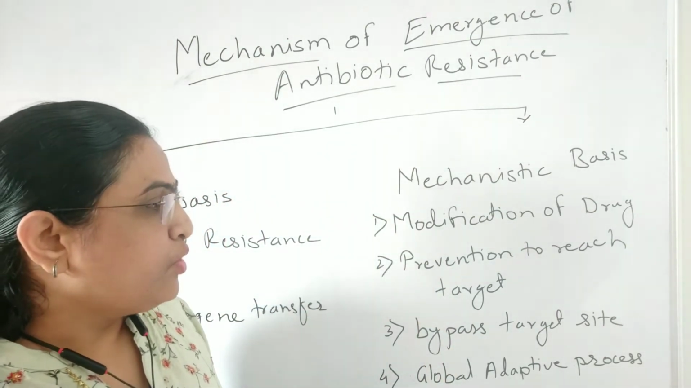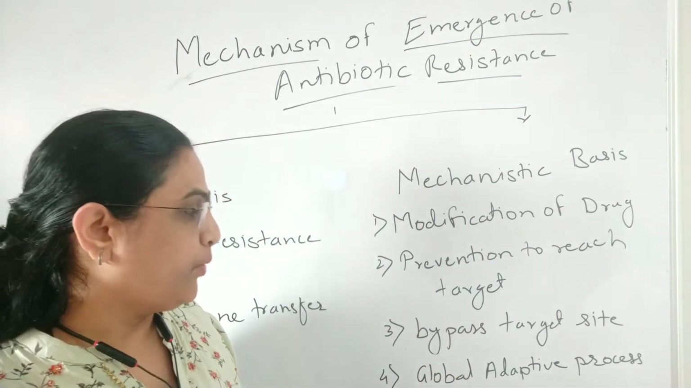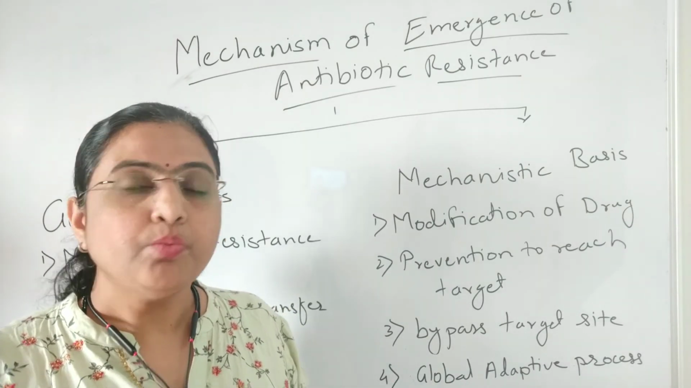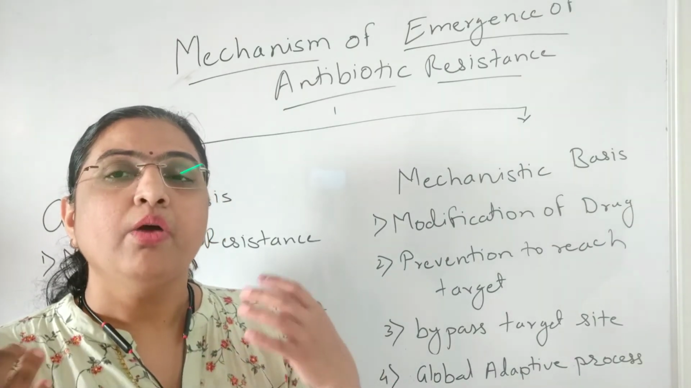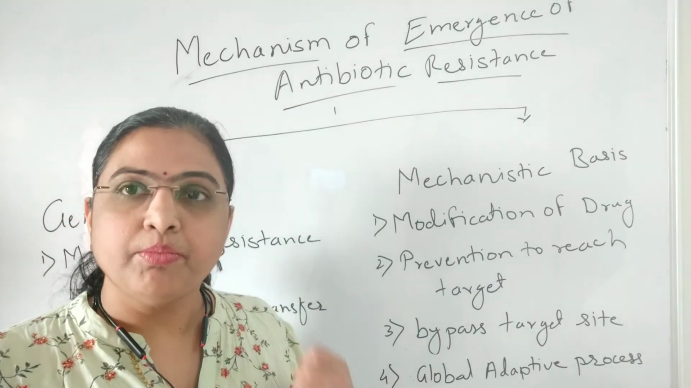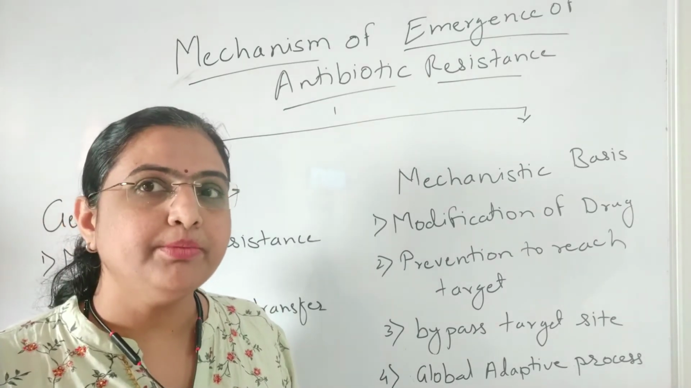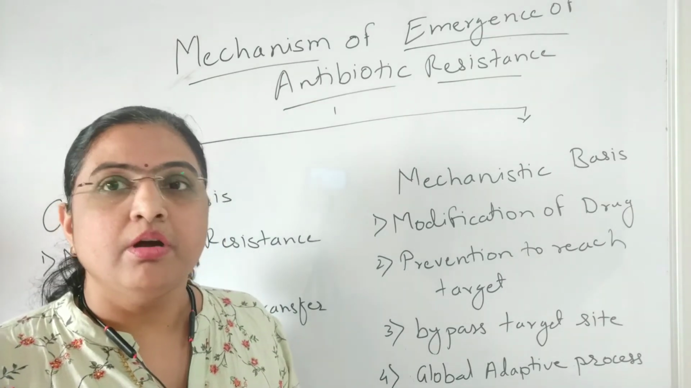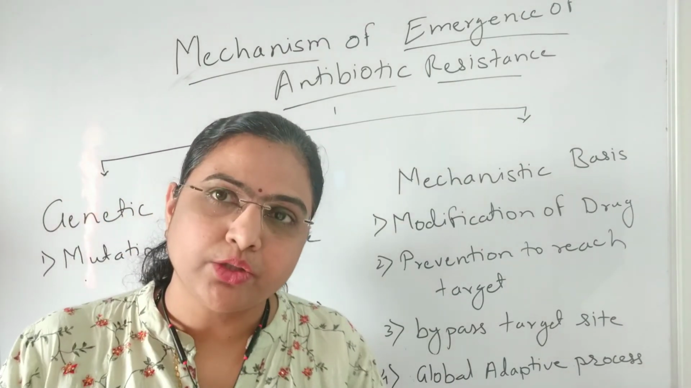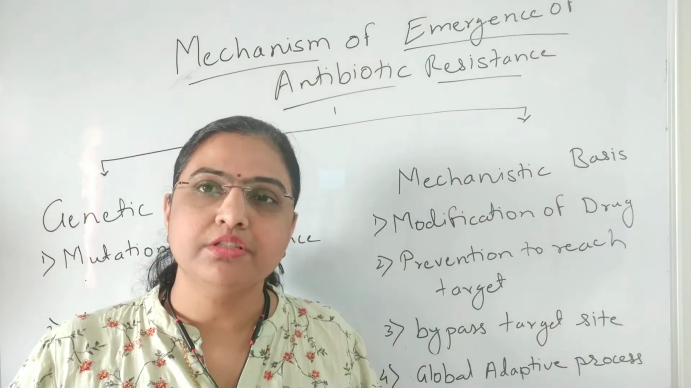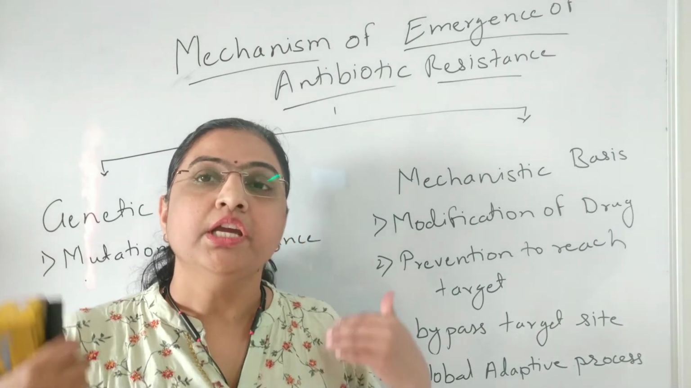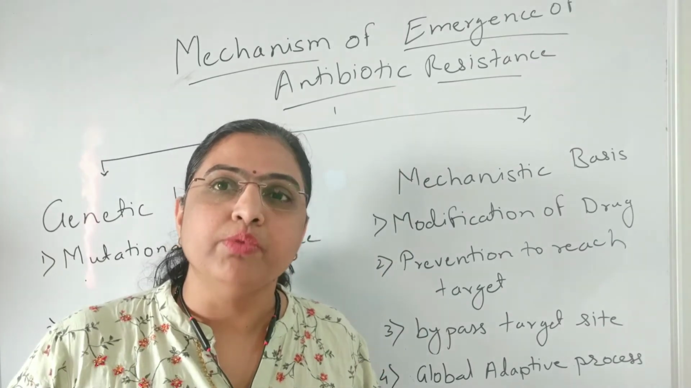The last one is the global adaptive process. Now, when you look at humans, or at our body, we have a strong immune system, as well as a number of microorganisms, a number of bacteria living in our body. And here there are bacterial pathogens that are going to attack our body, and when they attack our body, they have to come across the immune system.